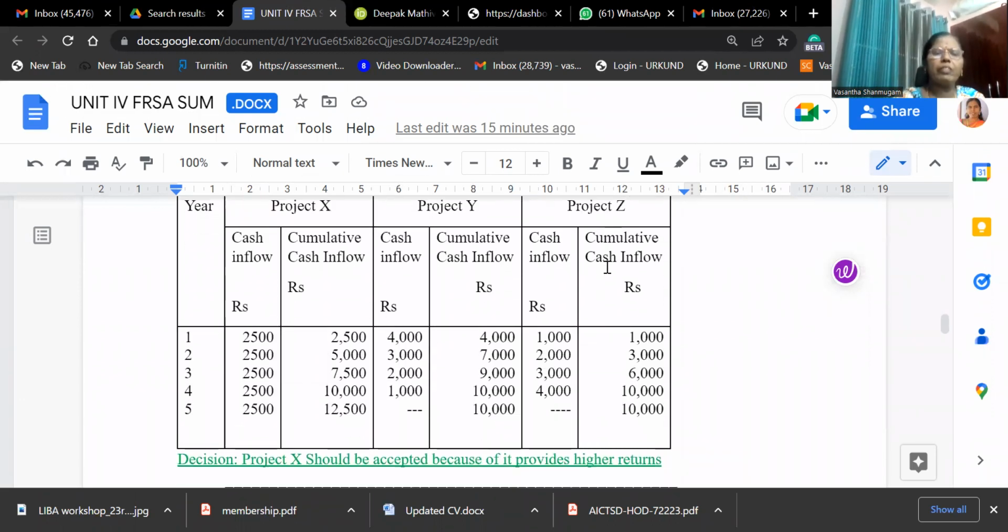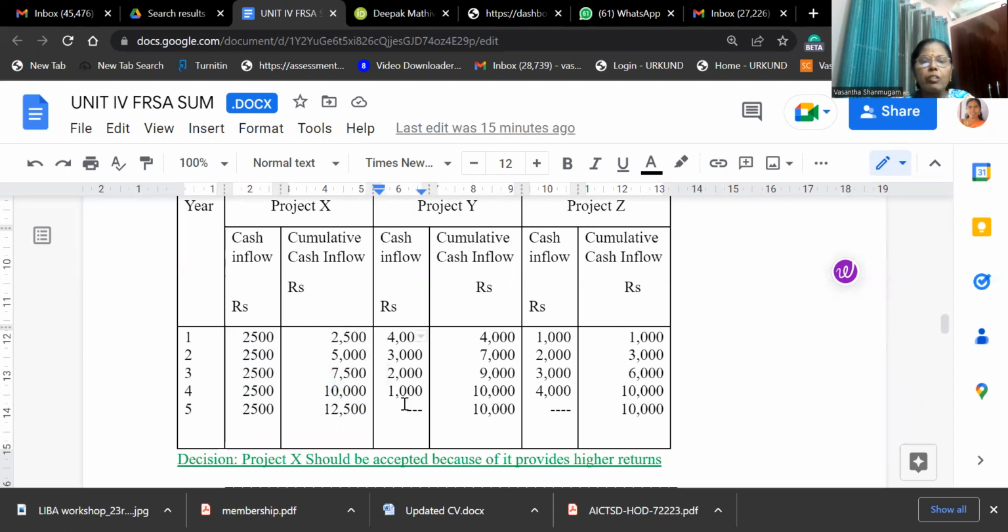When we reach 10,000, we have to stop. In case of project A, the payback period is 2,500, 5,000, they have calculated the cumulative cash flow. That is the payback period, the 4th year.